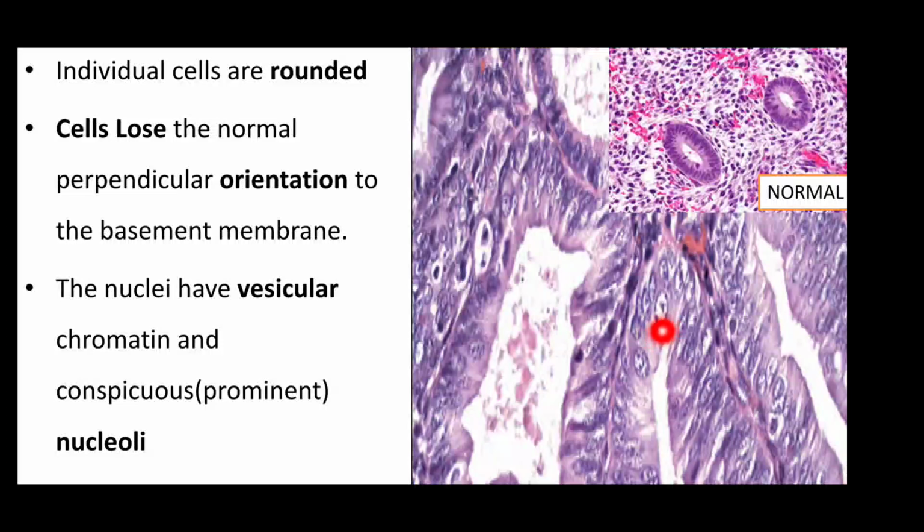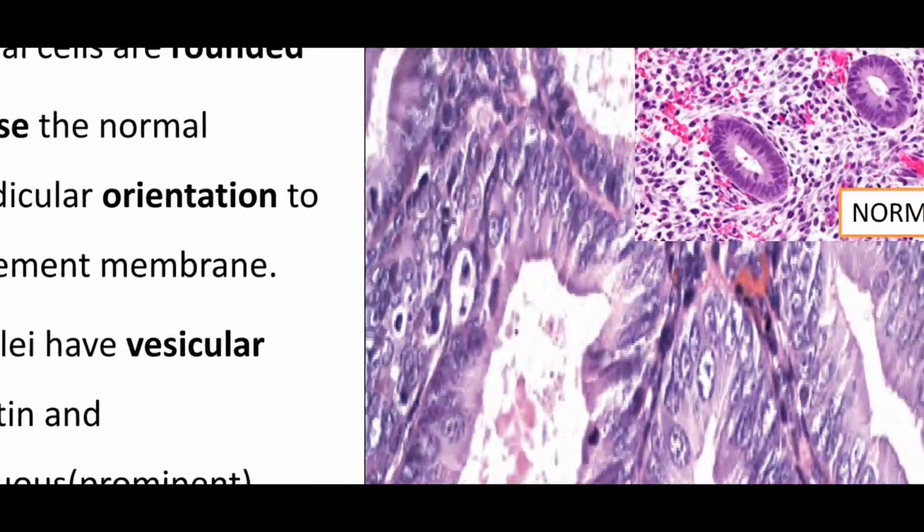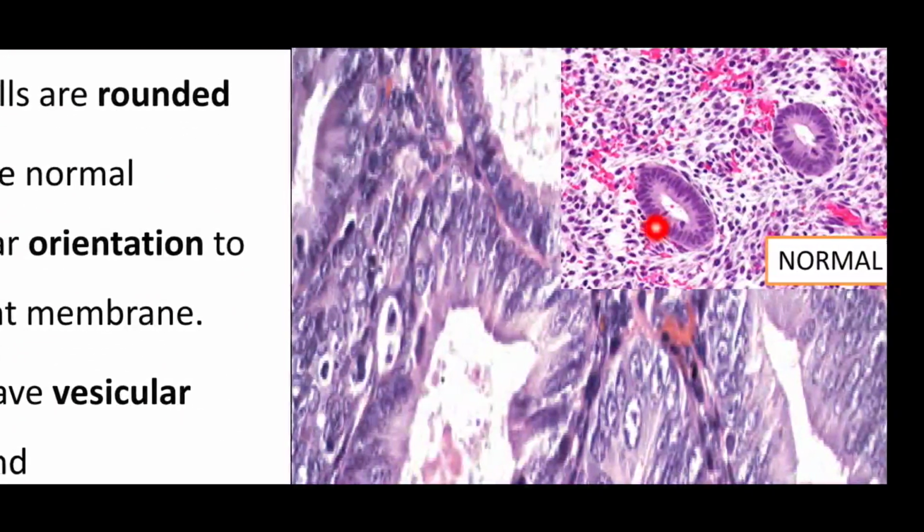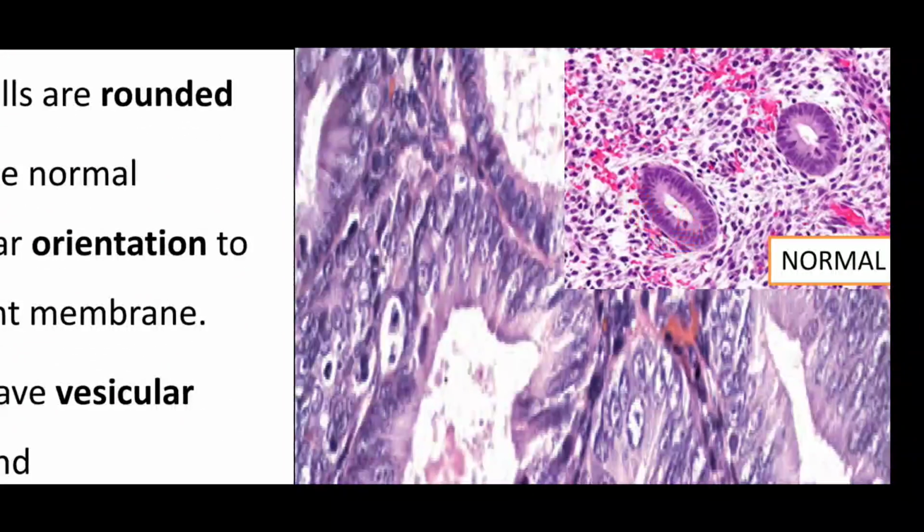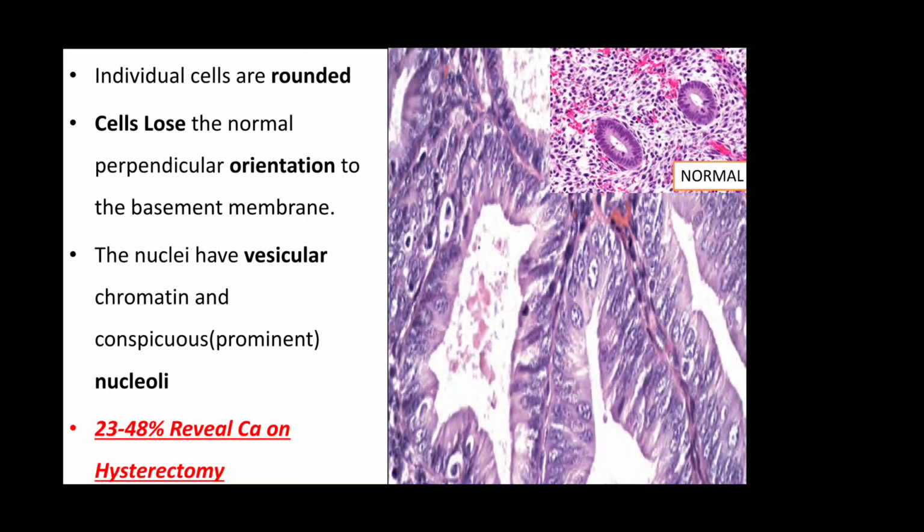Vesicular chromatin means that nuclear details can be seen, and additionally there are prominent nucleoli. So you can see in this figure, in the inset, this is of normal endometrium. So you can compare the glands of the normal endometrium and the glands of the atypical endometrial hyperplasia. See, these glands have an irregular lumen because it is a branching gland, and these are the nuclei. They are showing pleomorphism and vesicular nuclei, prominent nucleoli, and very scanty stroma which is present in between the glands.